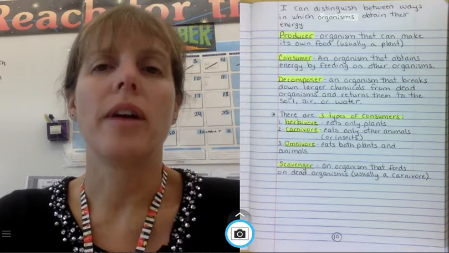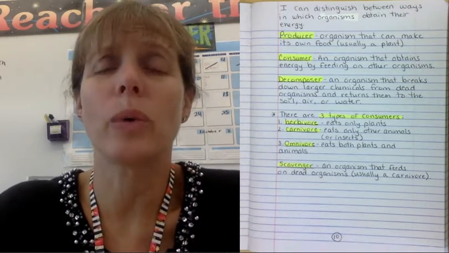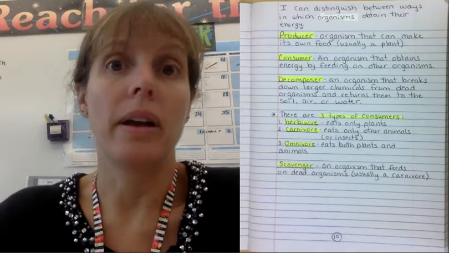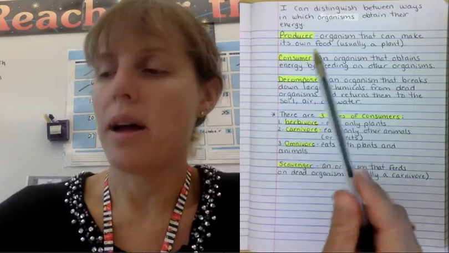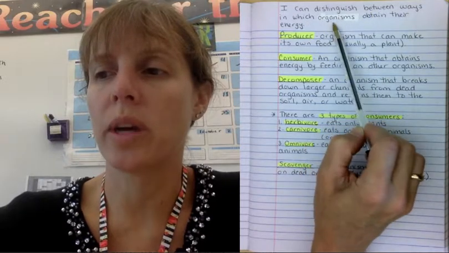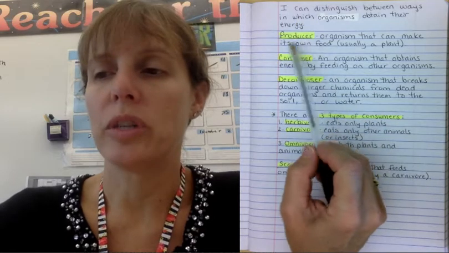Starting to learn a little bit about how organisms get their energy, or what kinds of organisms are called when they get their energy. So, on page 10 in our notebook, our new learning target is I can distinguish between ways in which organisms obtain their energy. Our first important term from this lesson today is producer.